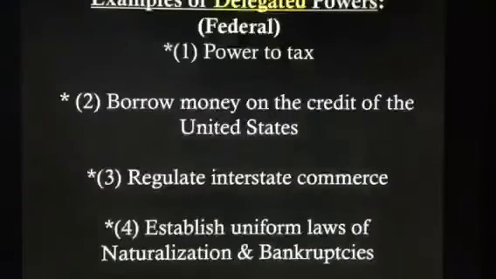Okay, the 17 delegated powers of Congress. Article 1, Section 8, numbers 1 through 17. Number 1, Congress has the power to tax. 2, borrow money on the credit of the United States. 3, regulate interstate commerce. 4, establish uniform laws of naturalization and bankruptcies.